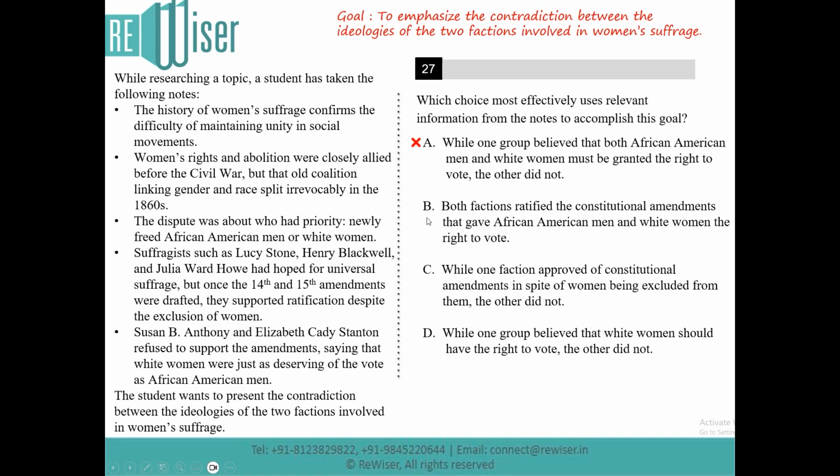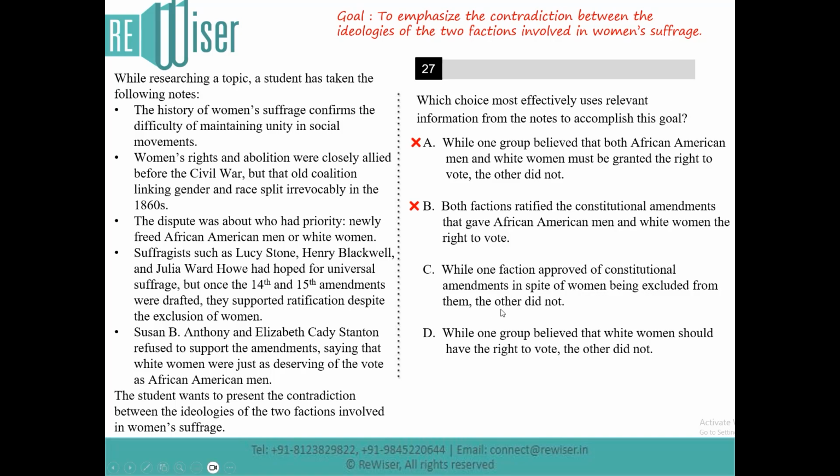Let's eliminate A. Moving on to option B. Both factions ratified the constitutional amendments that gave African American men and white women the right to vote. Now again, B is incorrect because one faction ratified the constitutional amendments whereas the other did not. So we're looking for that answer, and B does not state that. So B can be eliminated. Moving on to option C. While one faction approved of the constitutional amendments, in spite of women being excluded from them, the other did not.